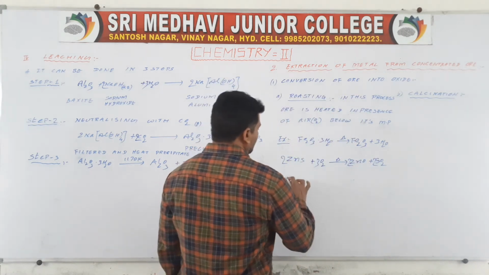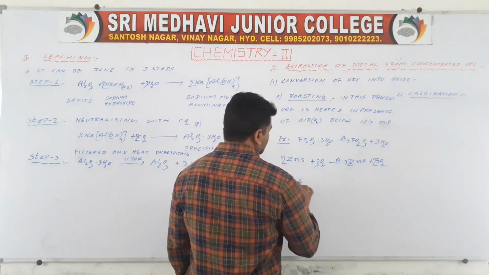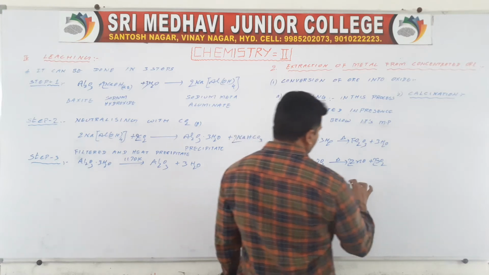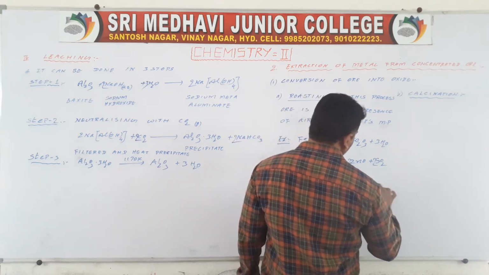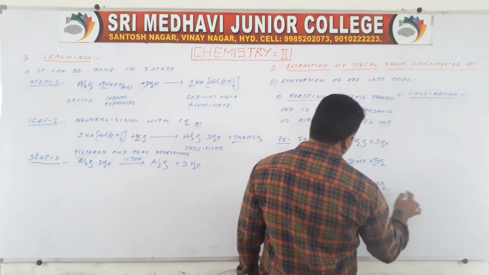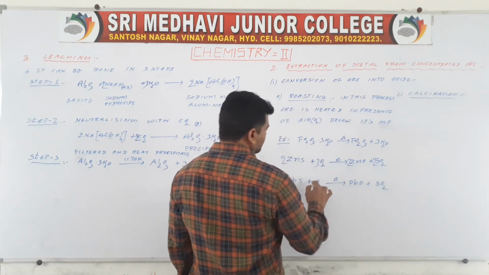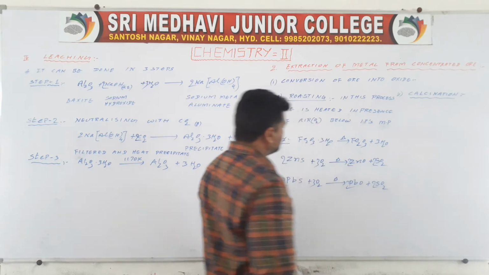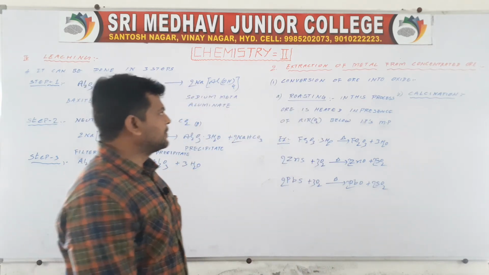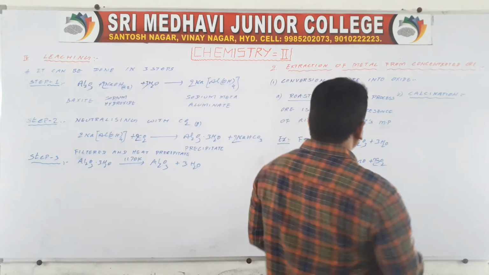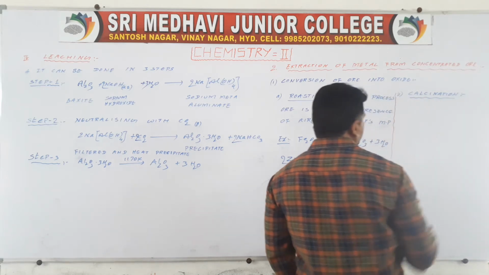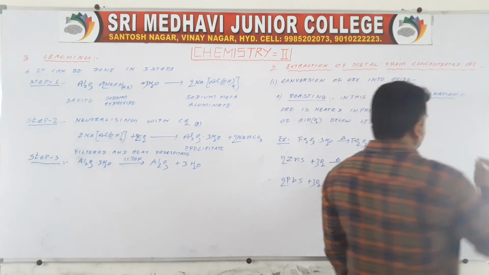In the same way, PbS, lead sulfide, reacts with oxygen on heating. It gives PbO plus SO2. If you take 2, 3, 2, 2, then that is balanced. So this is nothing but conversion of ore into oxide.